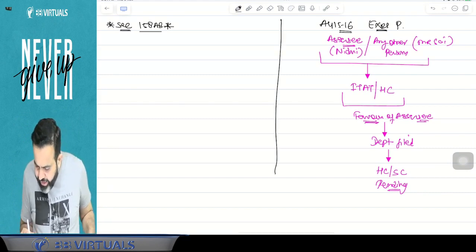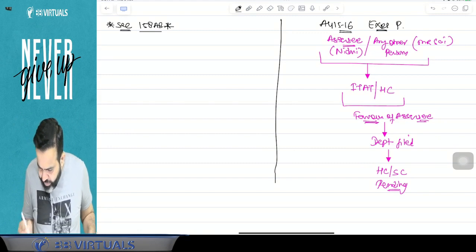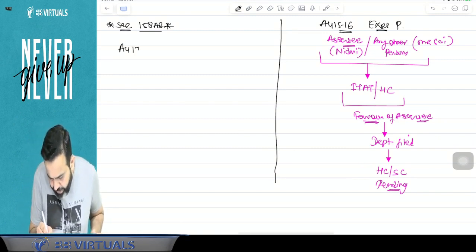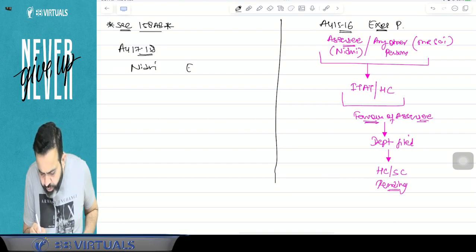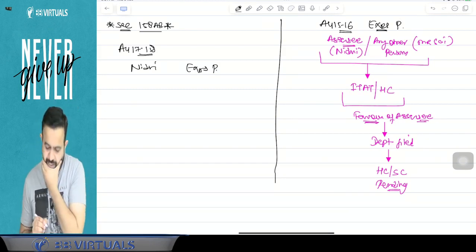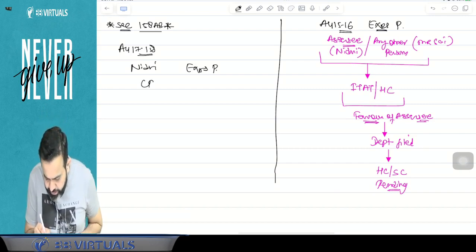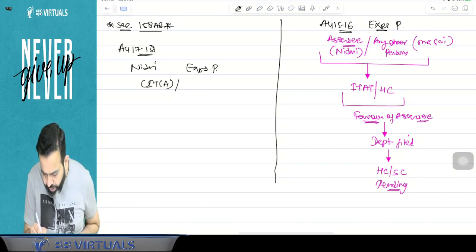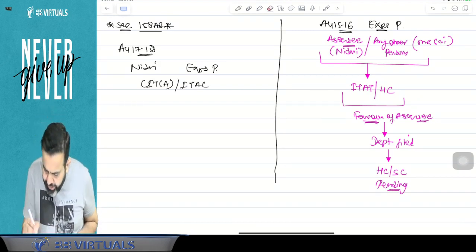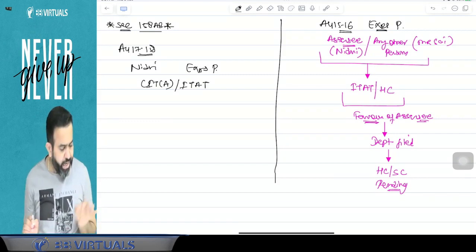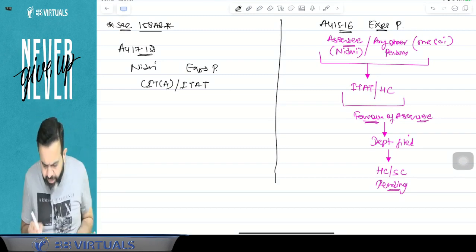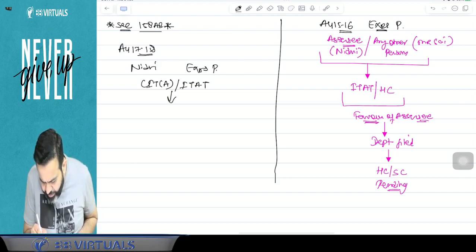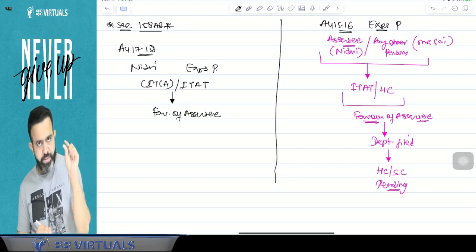For another year, for example assessment year 17-18, in case of the assessee Nidhi, the issue is the same, related to expenditure P. Either a CIT appeal judgment or an ITAT judgment came, or a JC appeal or CIT appeal, and that judgment was also in favor of the assessee.